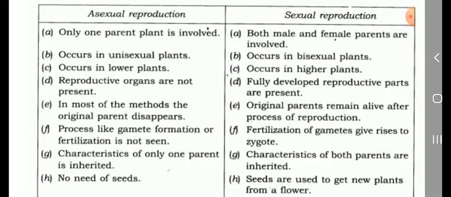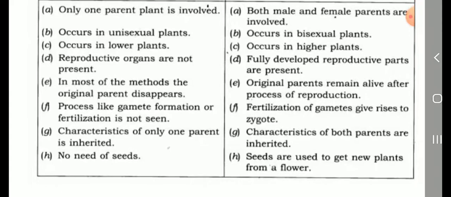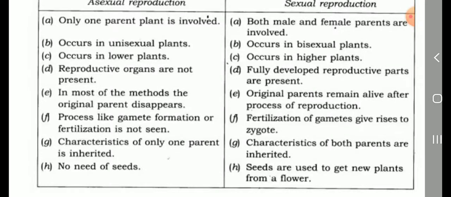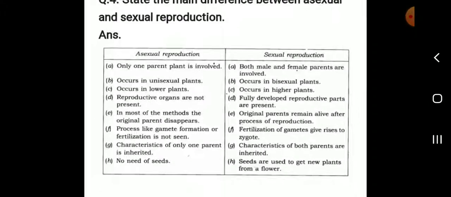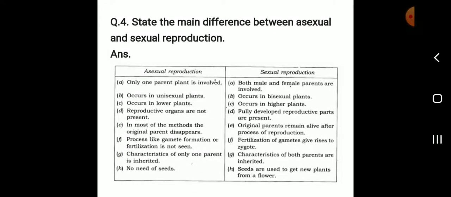Then asexual reproduction. No need of seeds. Sexual reproduction. Seeds are used to get new plants from a flower. Listen, asexual reproduction is, you remember students, without seed. Sexual reproduction is with the seeds. That is the main difference.